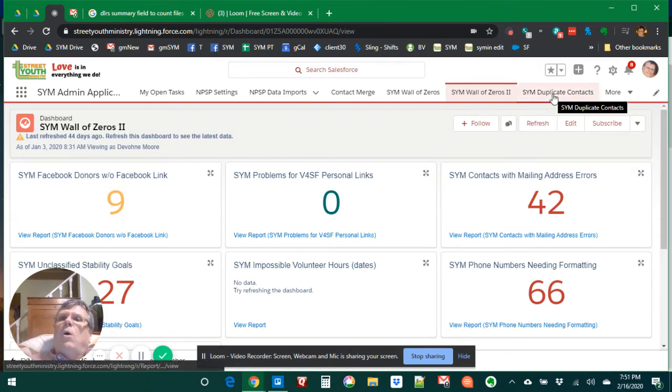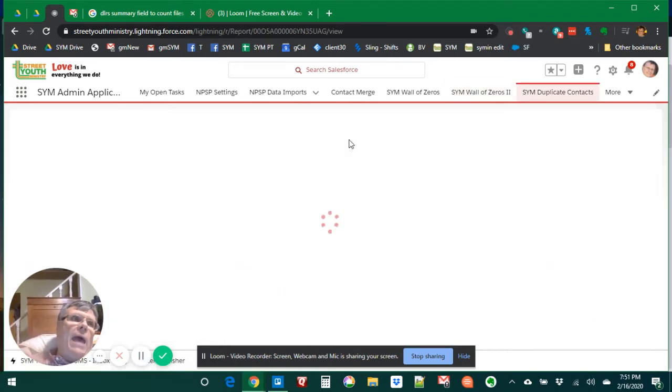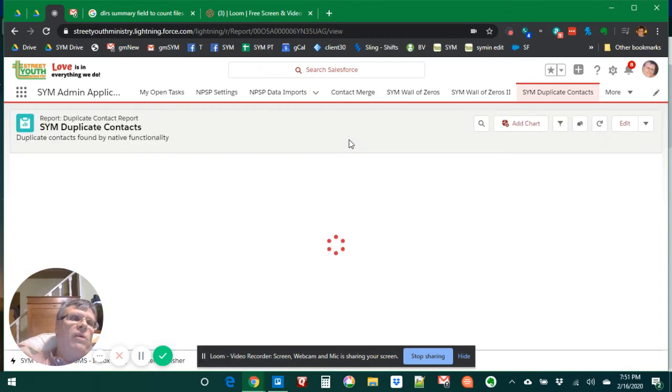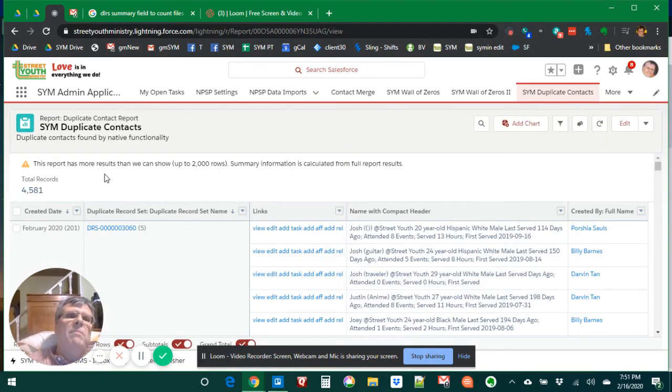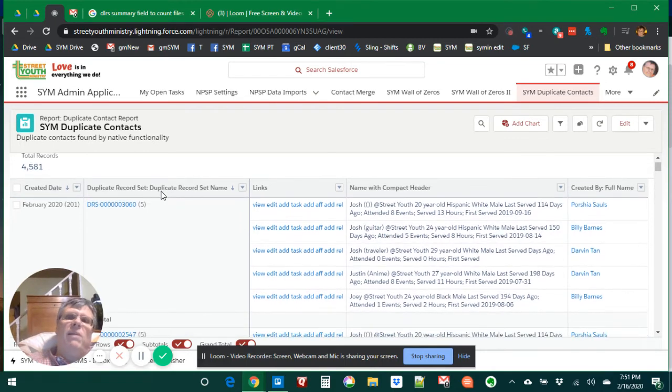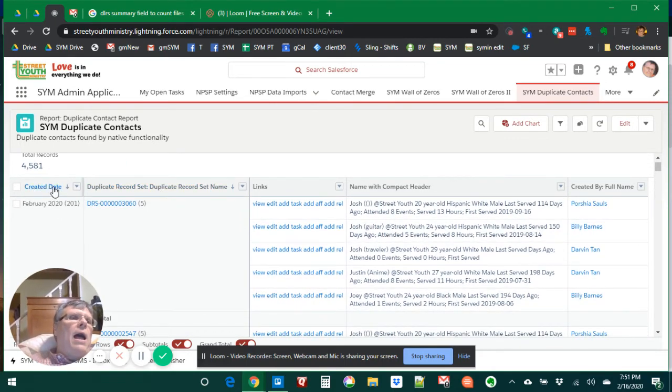I do use an add-in duplicate checker that tries to check duplicates in real time as you add them. But we have also configured native Salesforce duplicate checking, and this is how I report on them. I go to it once a month when I'm cleaning up my wall of zeros. I sort these duplicate contact records by the date they were created, and then each set of potential matching records is given an ID. So I group by that as well.